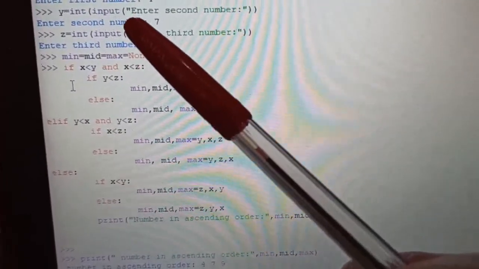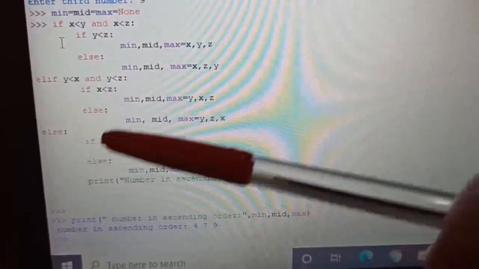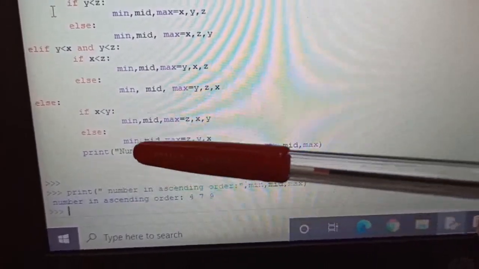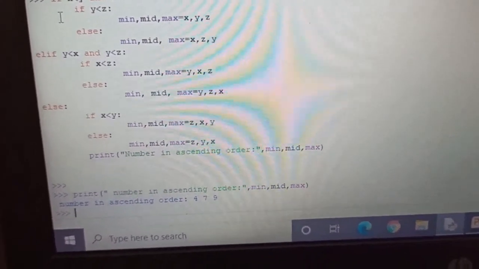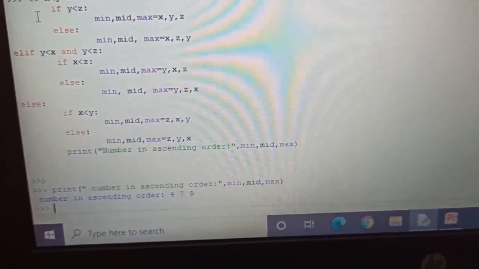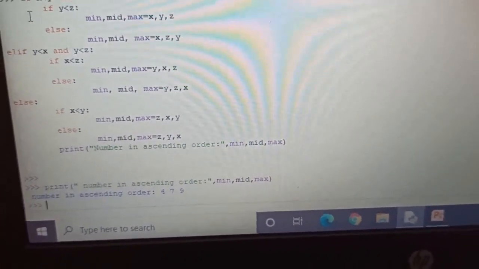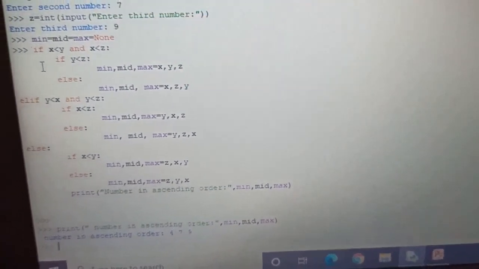So after that my y is less than z but y is greater than x, so according to this condition it comes in the else part, so it specifies the numbers according to that. Okay, so this is the output I am getting on the screen.